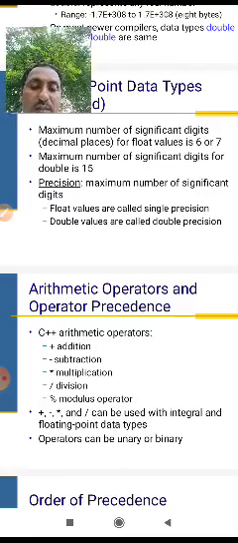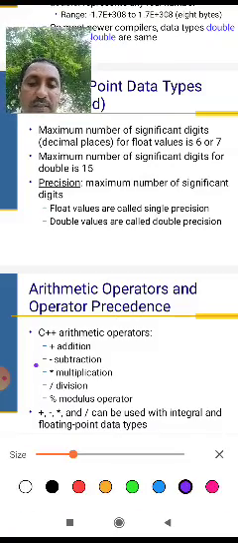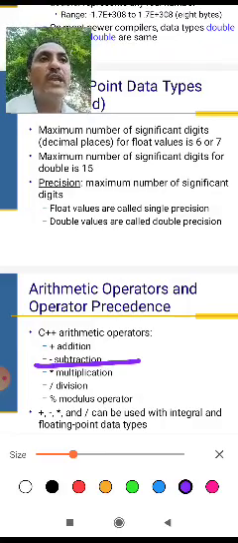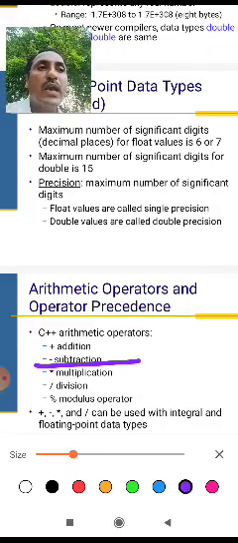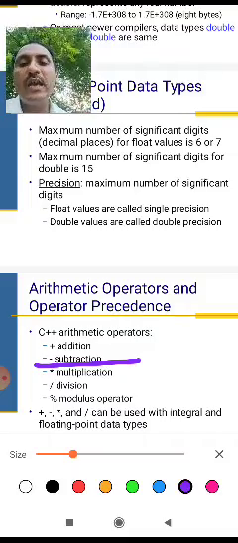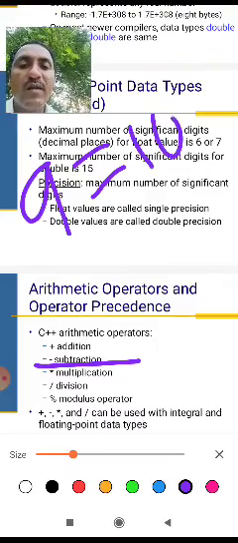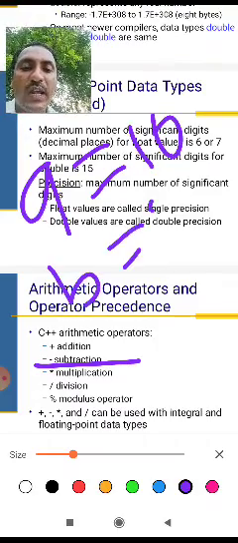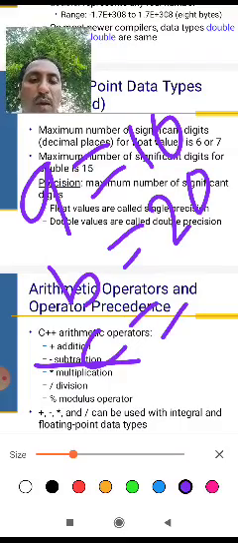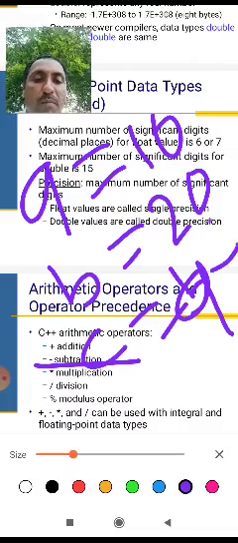The next operator is subtraction. Subtraction means one value is taken from the other and the result is given. Take variable a as 10 and b as 20. Write c equal to a minus b.